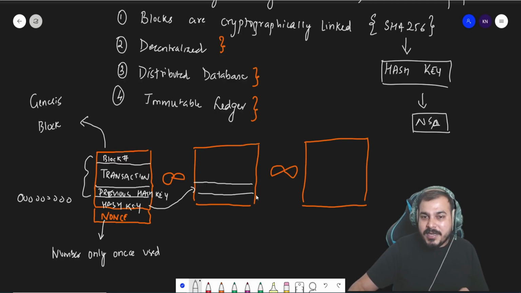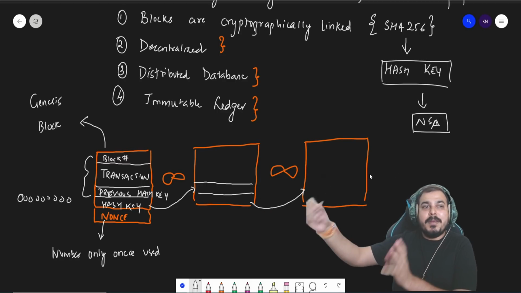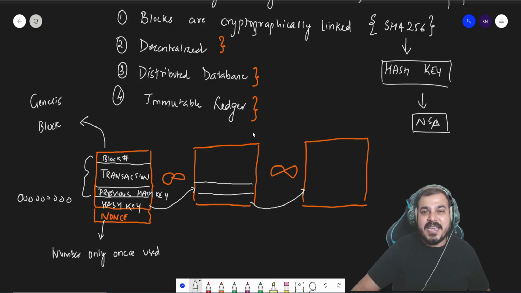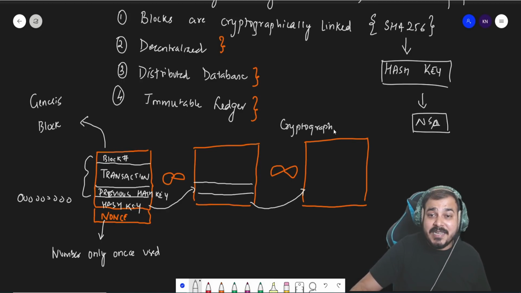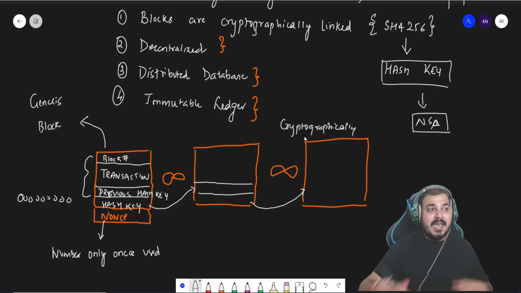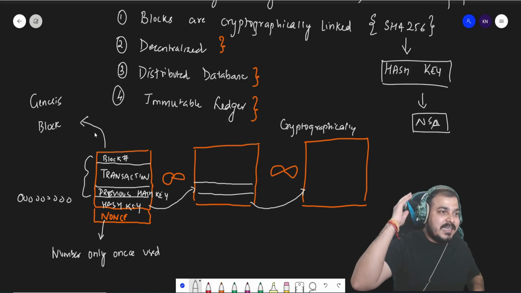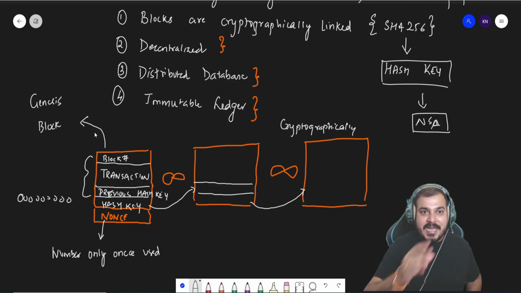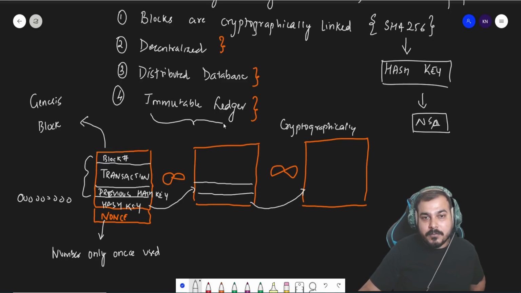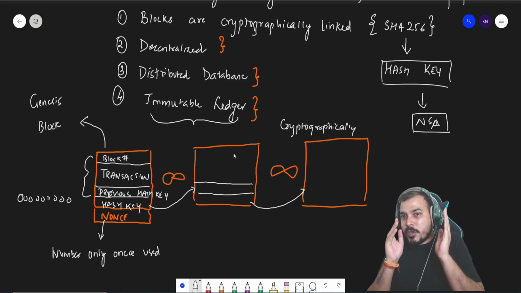Similarly, this current hash key will again be linked to the next block, and it will keep going on. That is the reason why we say it is cryptographically linked. And since it is cryptographically linked, it cannot be changed. Any transaction that has happened once will remain like that. That is the reason why we call it an immutable ledger, right? Once a transaction is recorded in the block, it is going to remain.